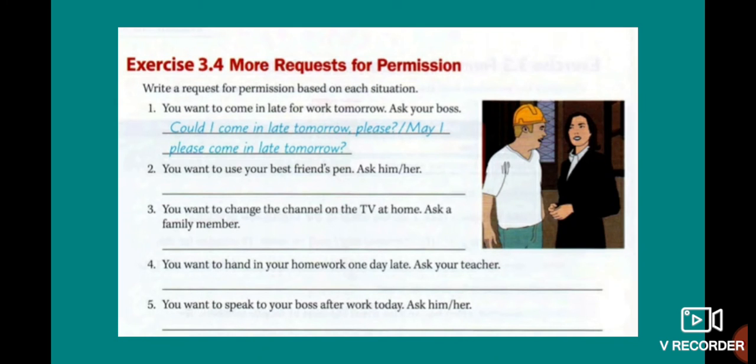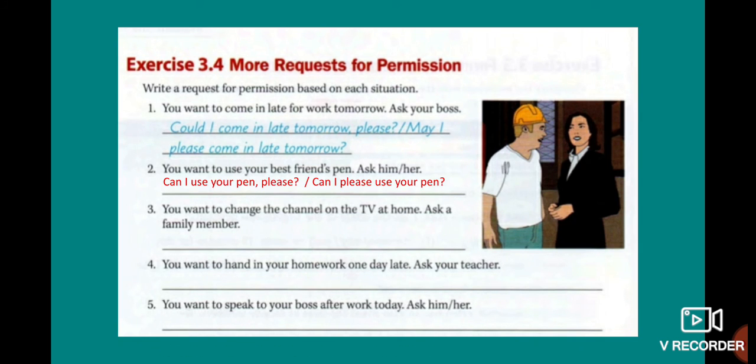Let's continue. Next exercise. These ones are more requests for permission. In that case, we have different situations and we write the request. Okay, so the first one says, you want to come in late for work tomorrow. You ask your boss. Okay, and we have 2 options. Could I come in late tomorrow, please? Or may I please come in late tomorrow? So it's possible that you use both. Could I come in late tomorrow, please? Okay, you write the word please at the end of the request, or maybe may I please, or after the subject. So it's possible that you say it in both forms.